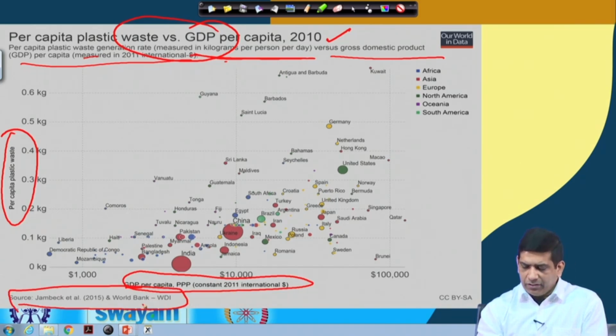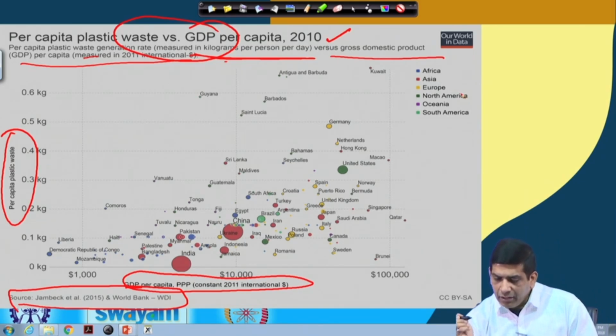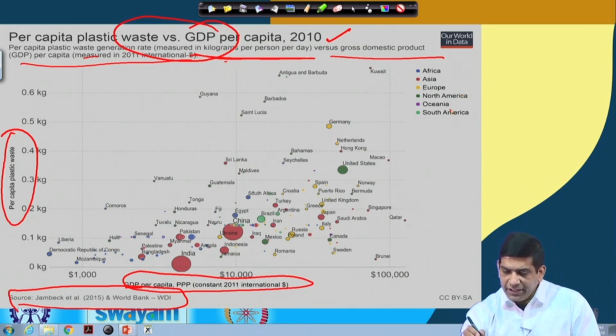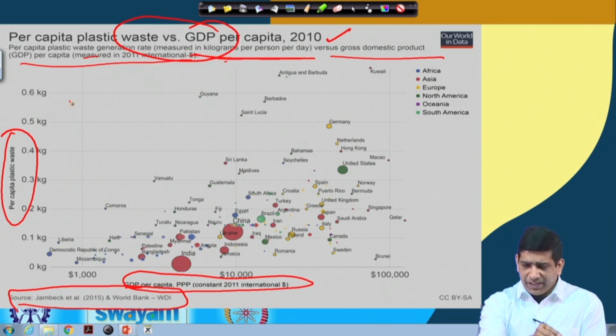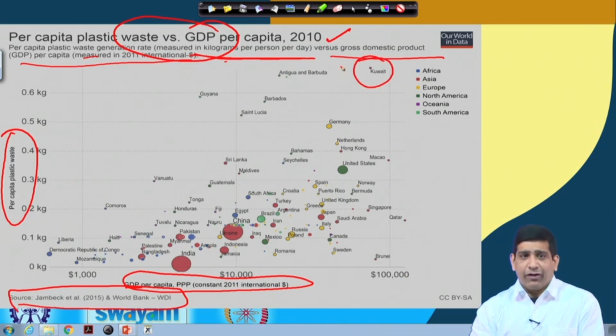And the World Bank data. You will see here that the different colors have been shown. Africa has been shown in blue, Asia in maroon, Europe in yellow, North America in dark green, Oceania, which is Australia, New Zealand, in purple, and South America in light green. So you can see that as per higher GDP and higher plastic waste produced, Kuwait is right up there.